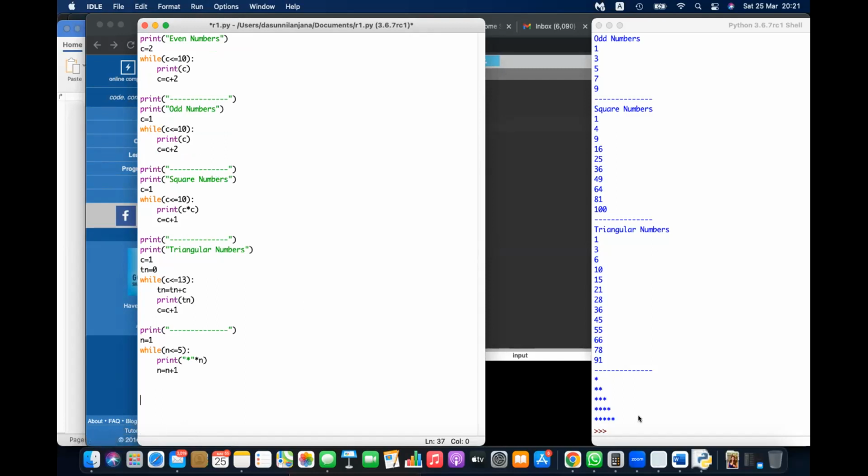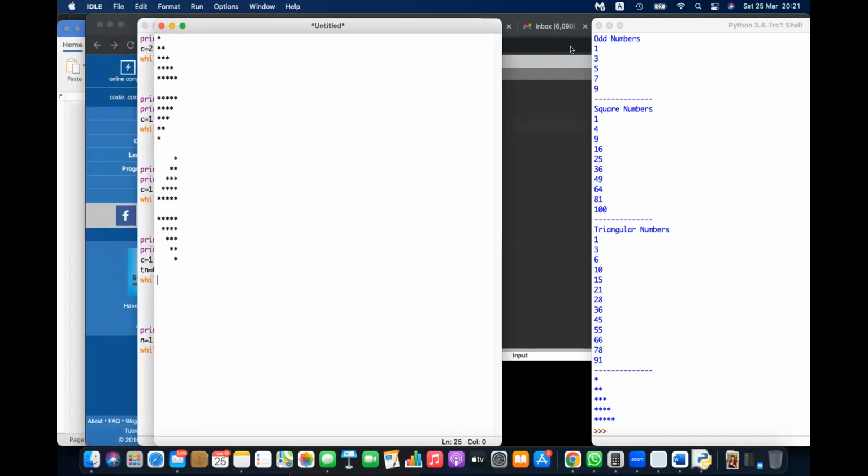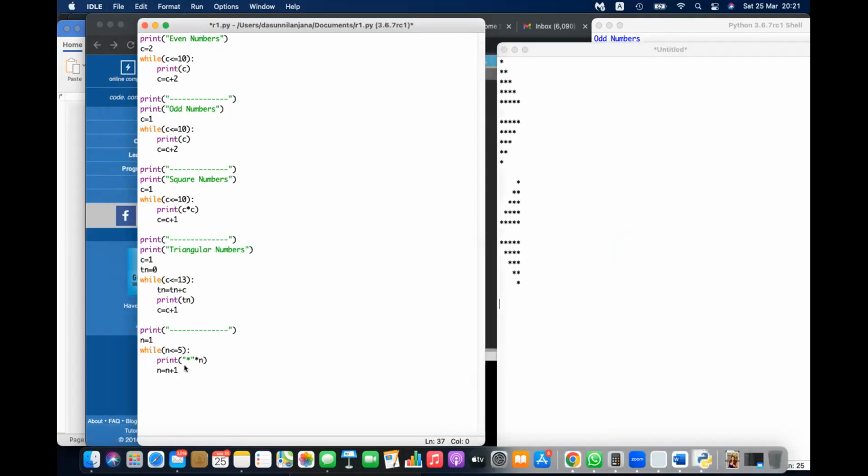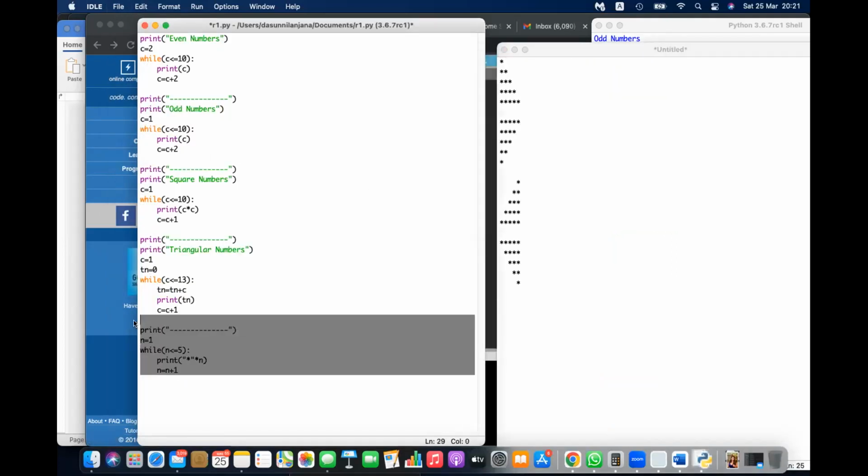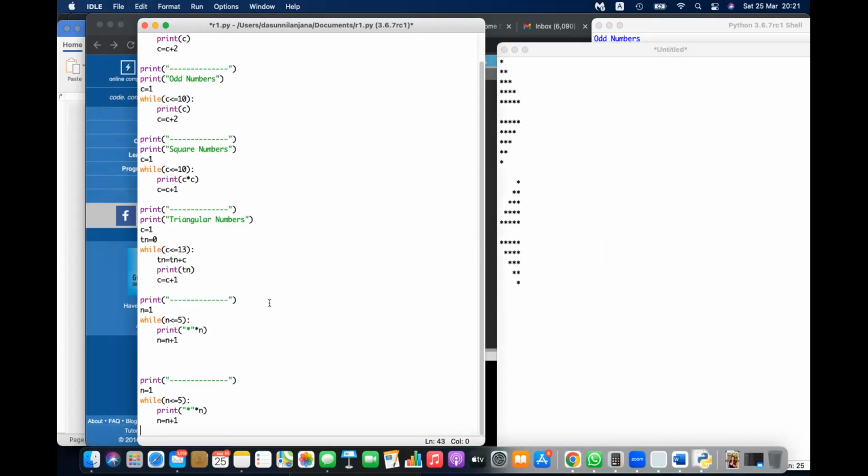Okay, I'll show this in a separate one then, if it is confusing. This is the exercise, right? I need to get this done. So what should be my next code? Here, the second one, I have to start with 5 asterisks. So I'm telling n equal 5, because I need to start with 5.